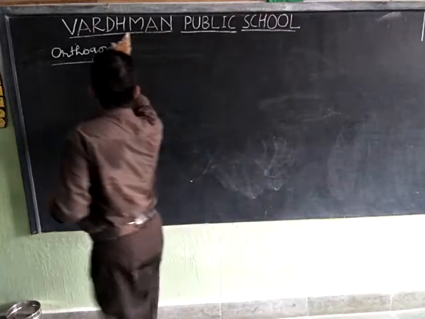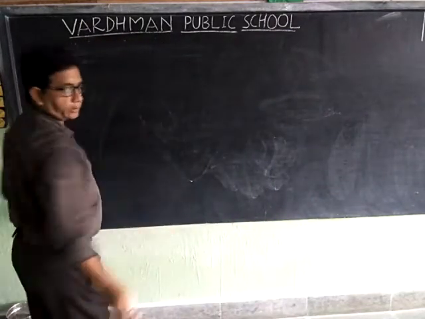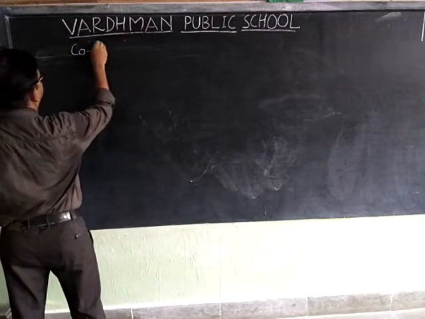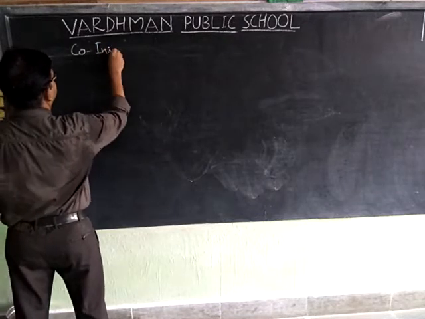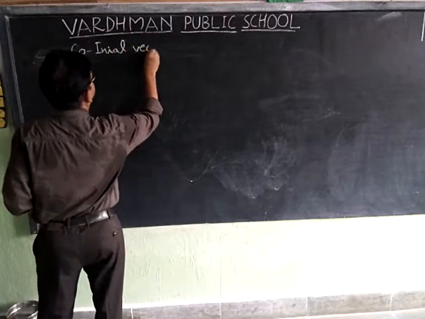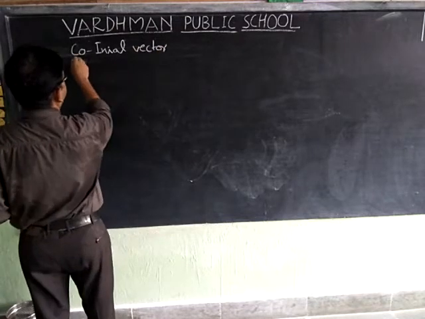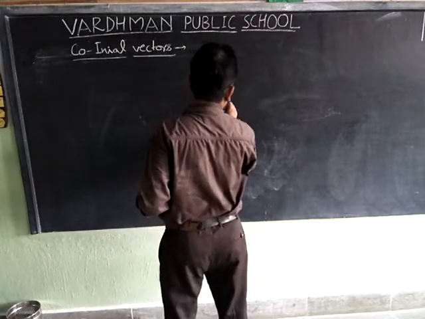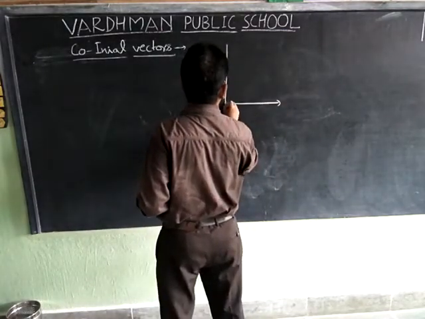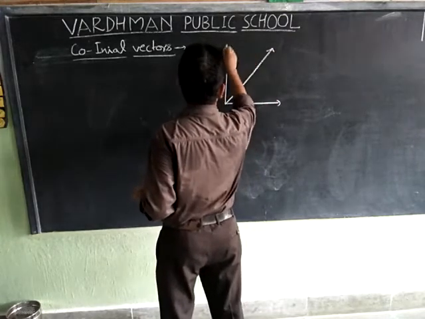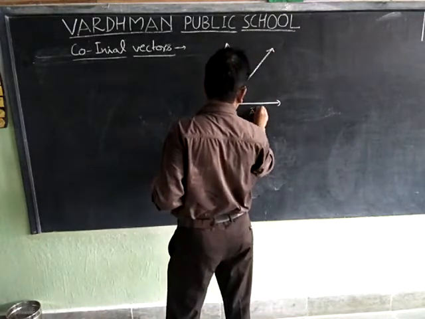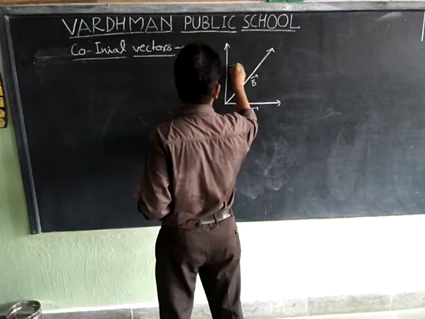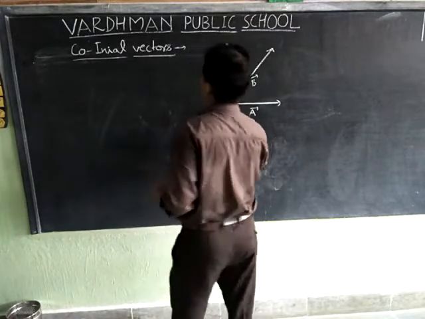Now we will discuss what is co-initial vector. Co-initial vectors. Suppose this is vector A, this is vector B, and this is vector C, and this is the origin O.